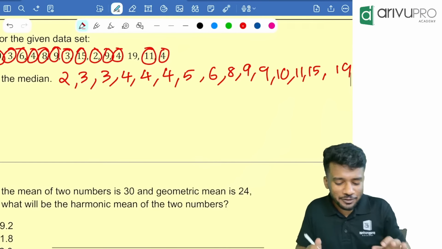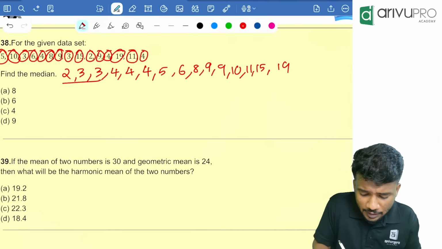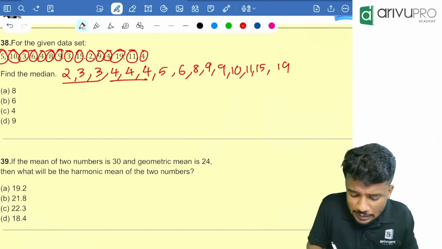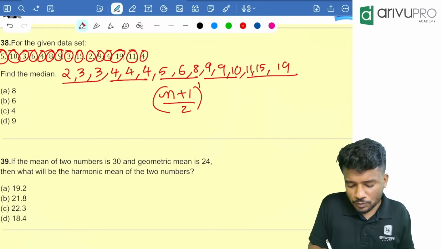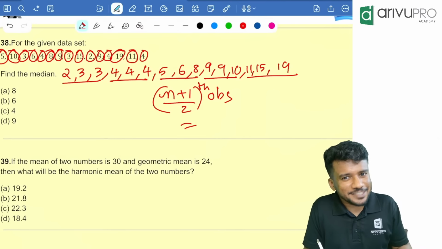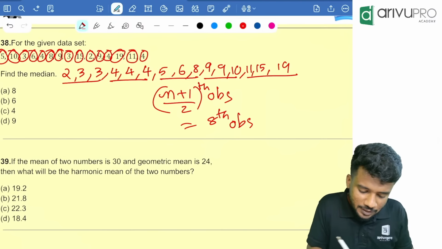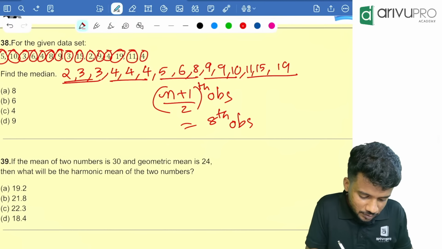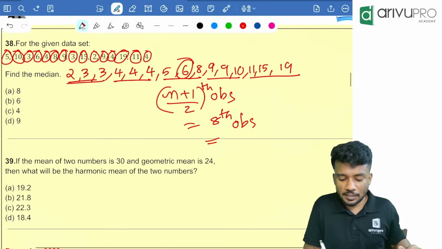Now people, how to find the median? How many are there in total? 3, 6, then 9, plus 3 is 12, 12 plus 3 is 15. So 15 terms are there in total. That means we find the (n plus 1) by 2th observation, which is nothing but 15 plus 1, that is 16. 16 by 2 is 8th observation. Which is the 8th observation? That is 6. Okay, fine. 6 is the answer.